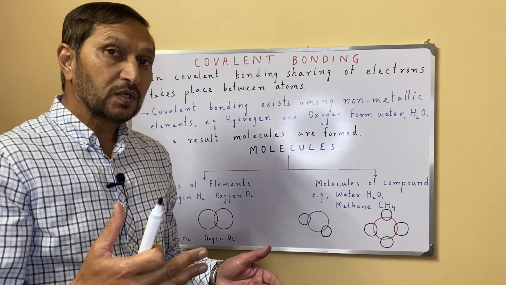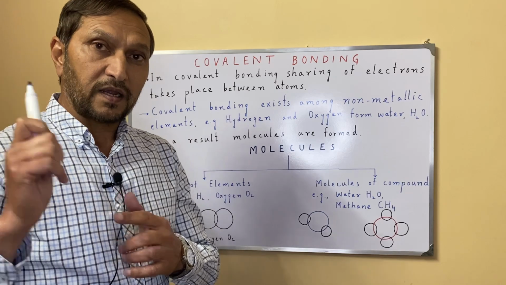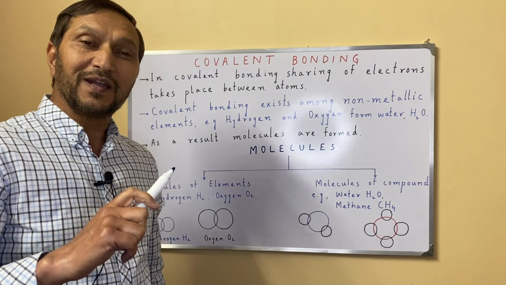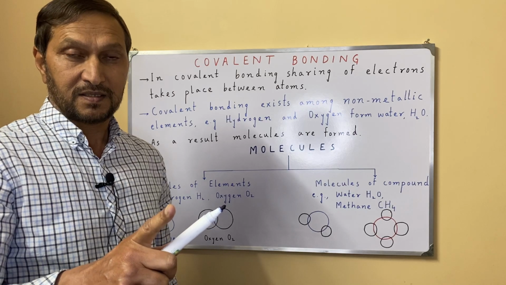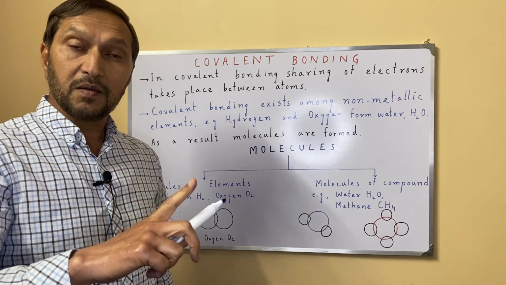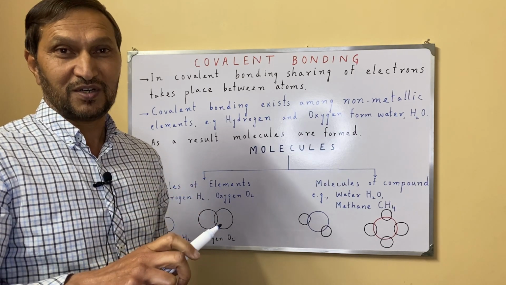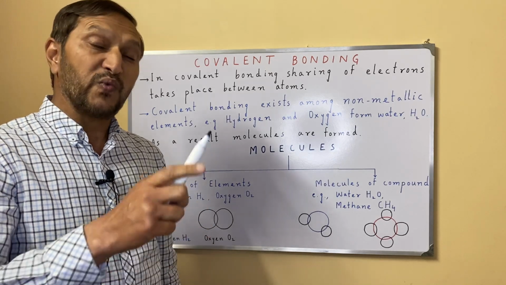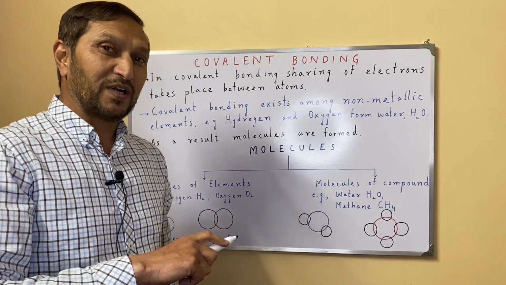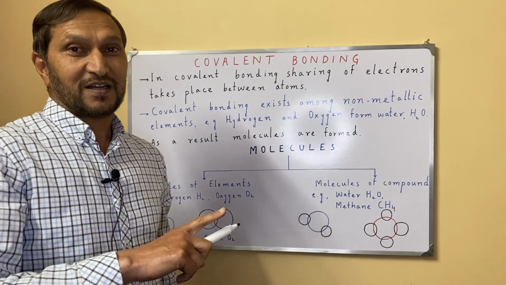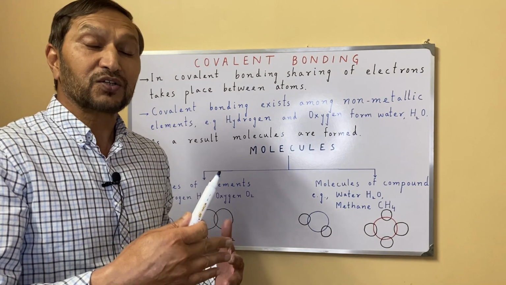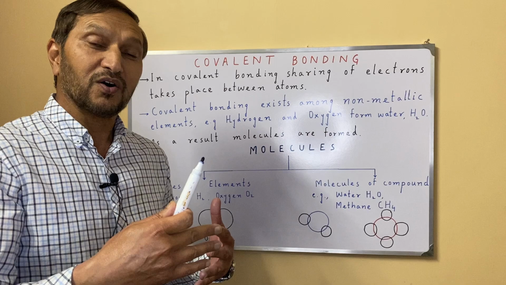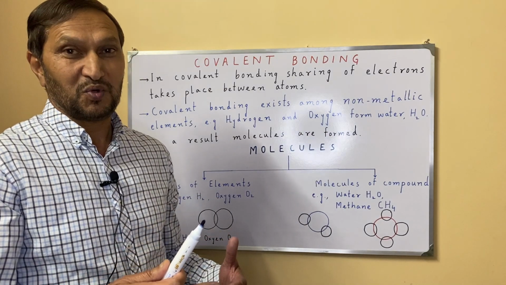Let me remind you that ionic bonding exists between metals and non-metals, and in ionic bonds transfer of electron takes place, whereas in covalent bonding sharing of electron takes place, and the atoms share their electron in order to complete their outermost shell.